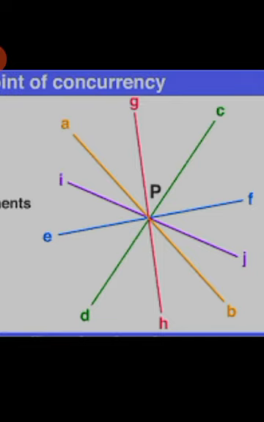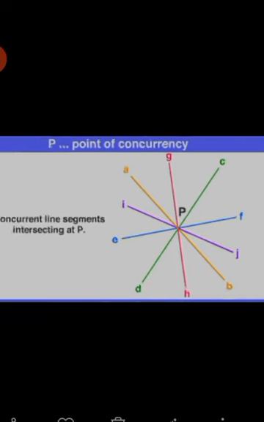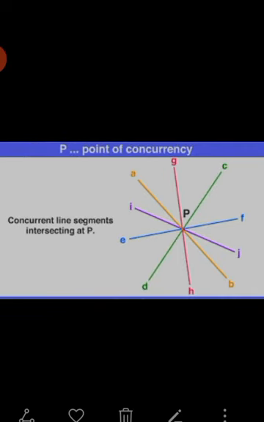Which lines have definite endpoints? Those are line segments. There are many line segments which pass through point P, and the center point P is the same. So these are the concurrent line segments.